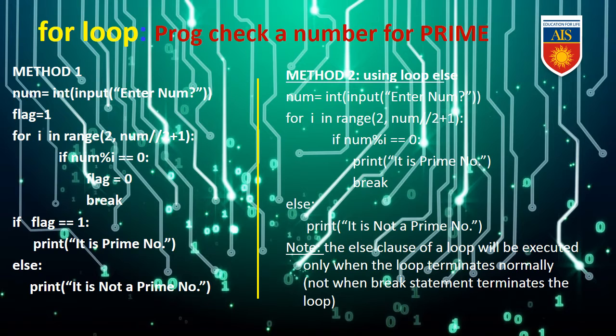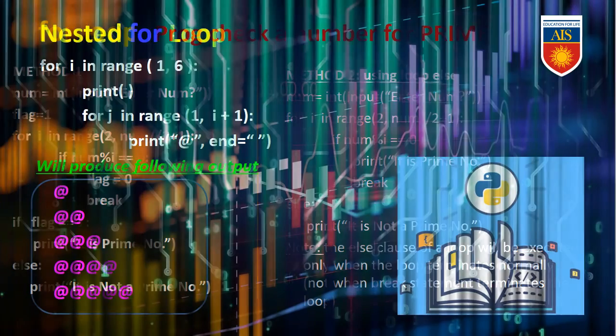Method 2, using loop: num = int(input("Enter number")), for i in range(2, num//2 + 1): if num mod i == 0, print it's not a prime number, else it's a prime number. Note, the else clause of a loop will be executed only when the loop terminates normally, not when a break statement terminates the loop. This is the main difference between these two methods, termination of the loop.